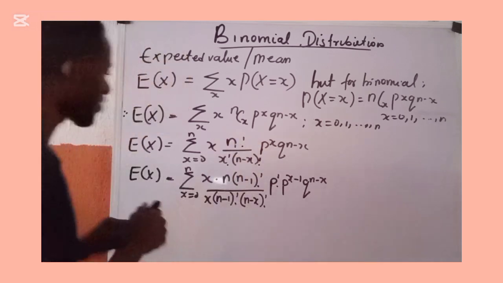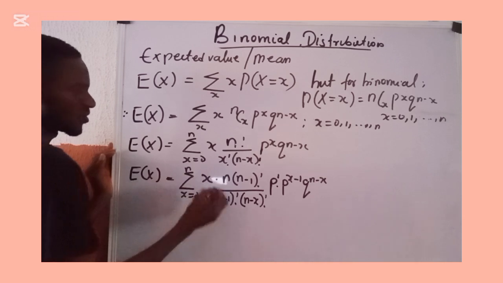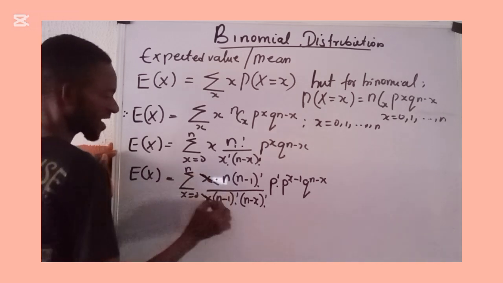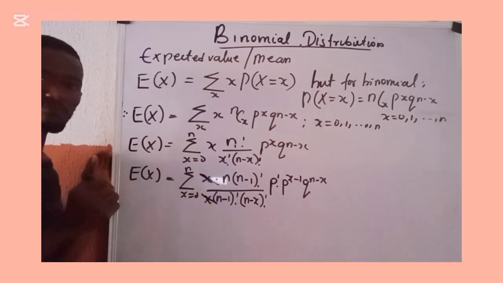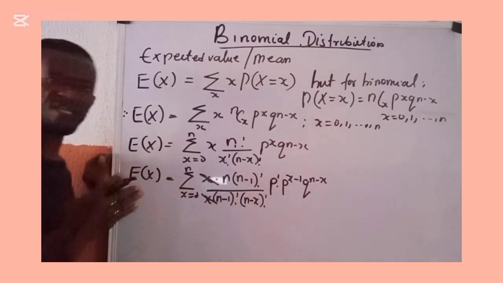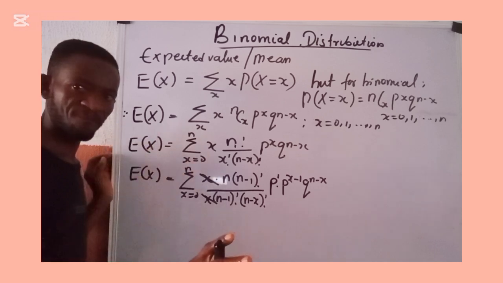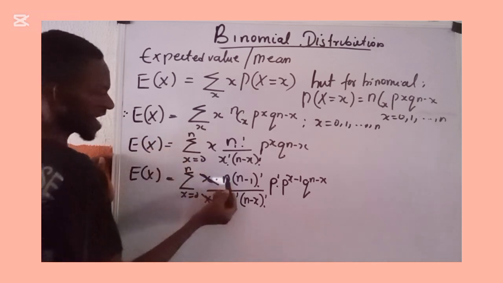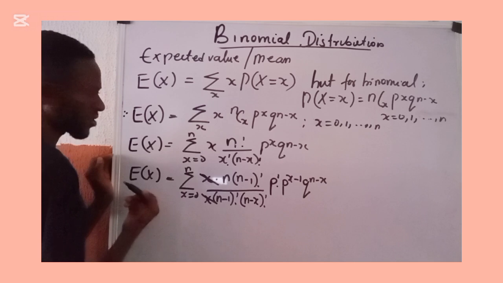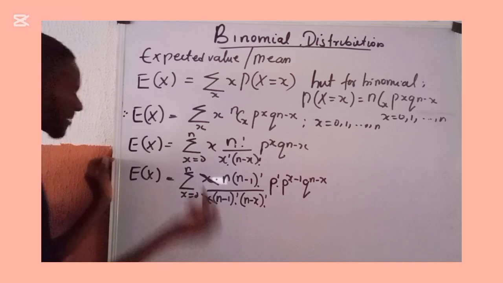So it is on this note that we are going to proceed. Look at this x here and look at this x here all alone, so that you can cancel this x and cancel this x. Let us try and bring outside everything that doesn't contain x and doesn't contain factorial. If you watch here now, n is standing all alone here. It doesn't contain x, it doesn't contain factorial. This p raised to power 1 is standing all alone, so I can bring them out.